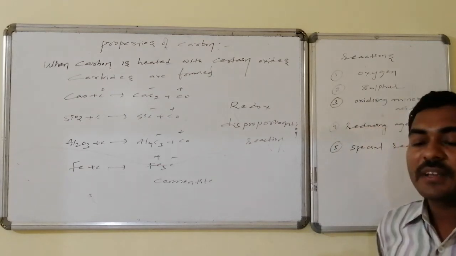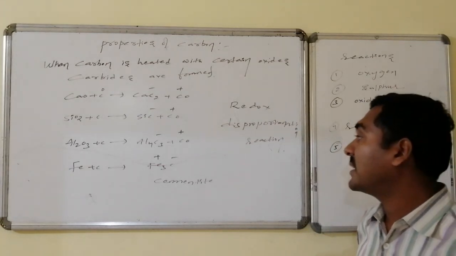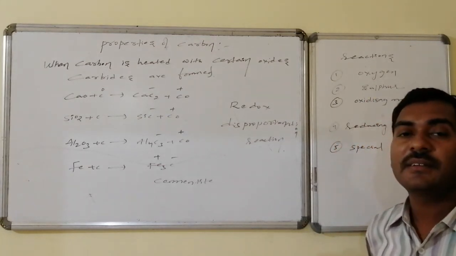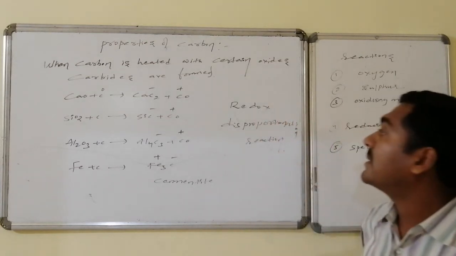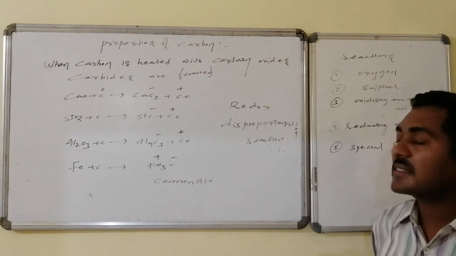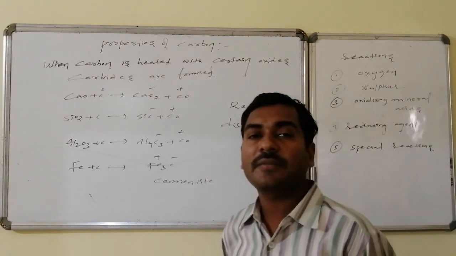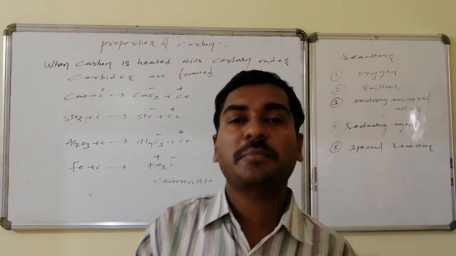Even iron on reaction with carbon forms Fe3C, that is cementite, which is an alloy present in the preparation of steel, and all these reactions are redox reactions belonging to the category of the disproportionation type.